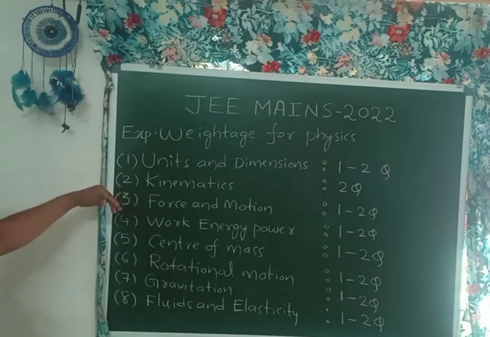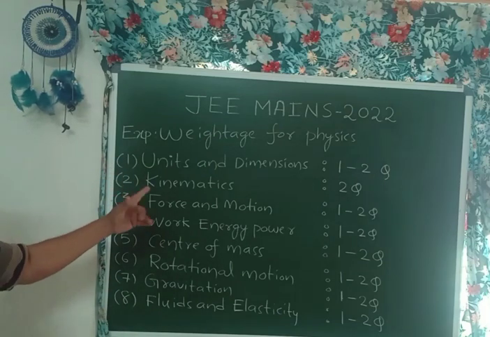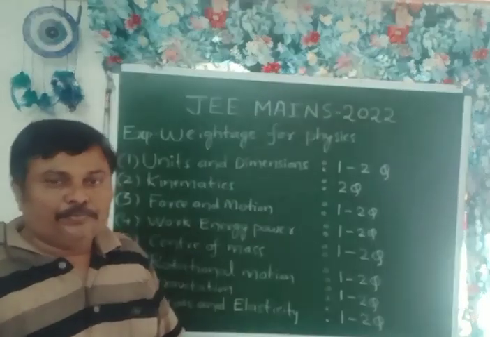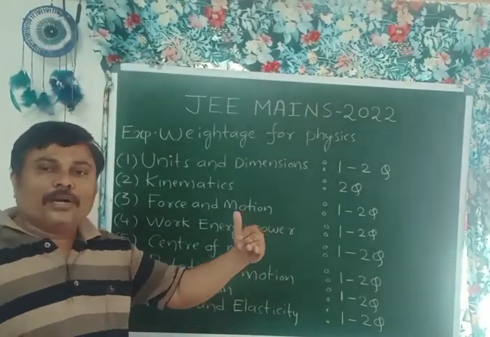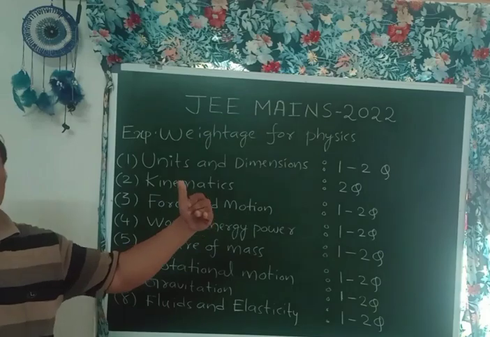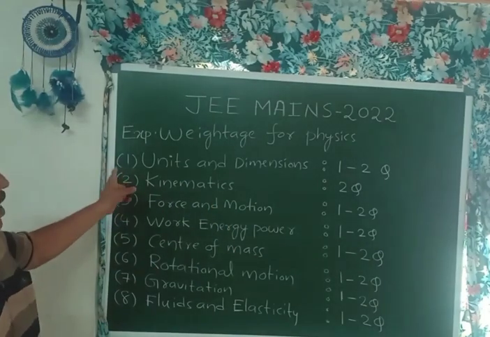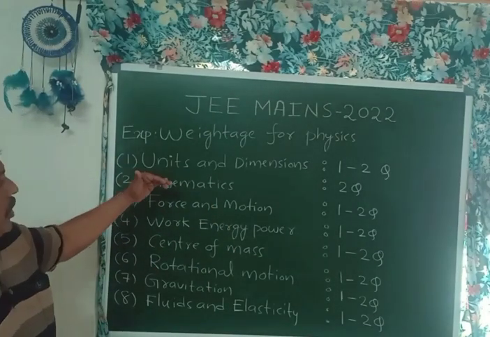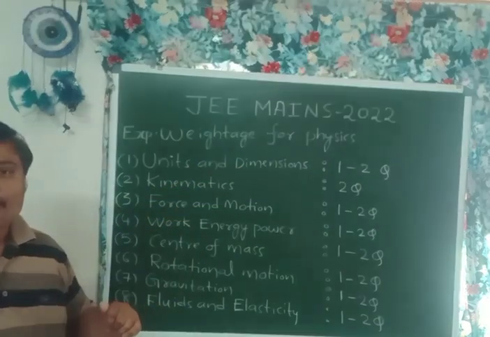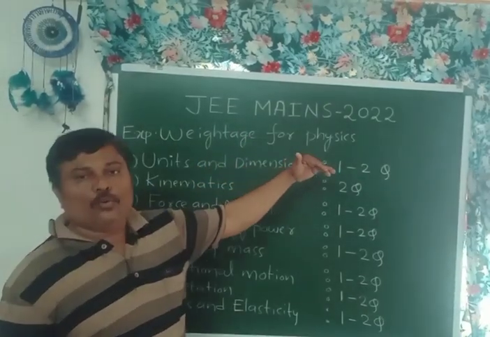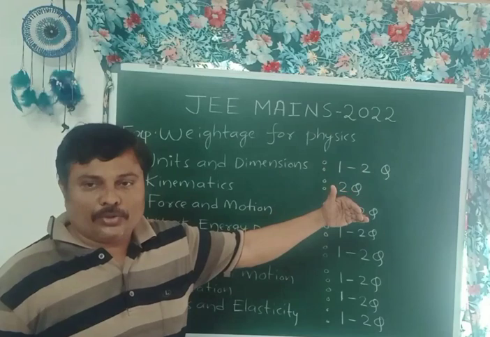So in this case, first, what are the chapters in 11th standard? For JEE Mains, we are going to take the topics differently, topic-wise. Chapter 1 is units and dimensions. We are expecting one or two questions in 2022.